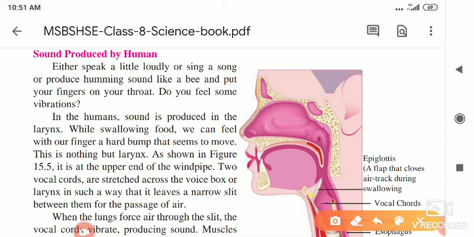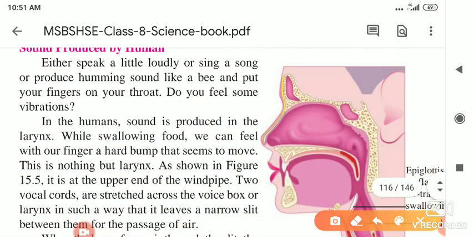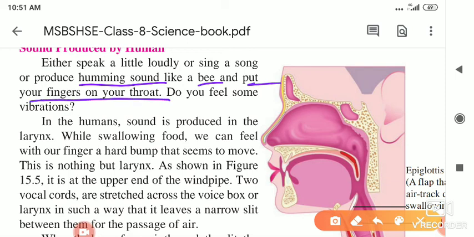As I told you how sound is produced, I told you an activity: put your fingers on your throat and speak something. You will notice that vibrations are created, and due to this vibration, different sounds are produced. So sound is produced in the human when we speak a little loudly or sing a song, or produce a humming sound like a bee. Put your fingers on your throat. Do you feel some vibration?